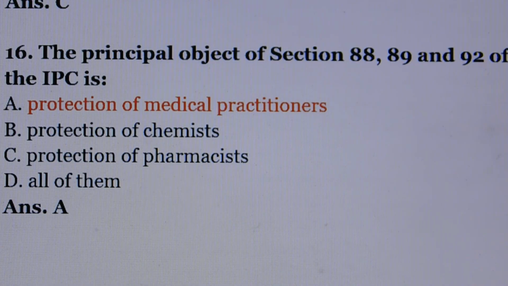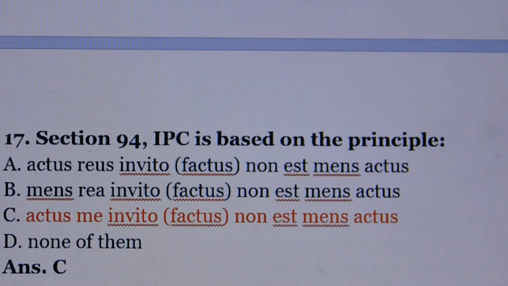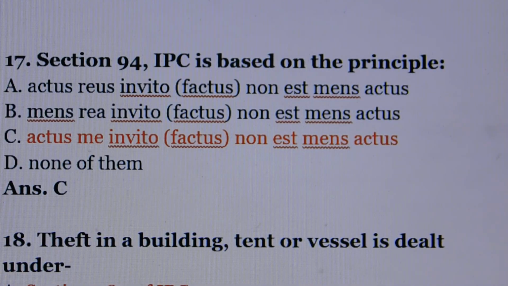The principal object of section 88, section 89 and section 92 of IPC is. Answer is option number A, protection of medical practitioners. Question number 17. Section 94 of IPC is based on the principle. Answer is option number C, actus me invito factus non est mea actus.